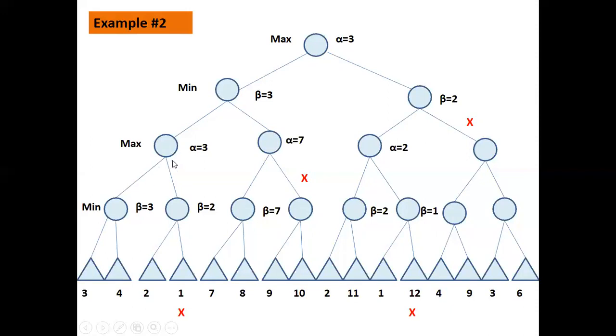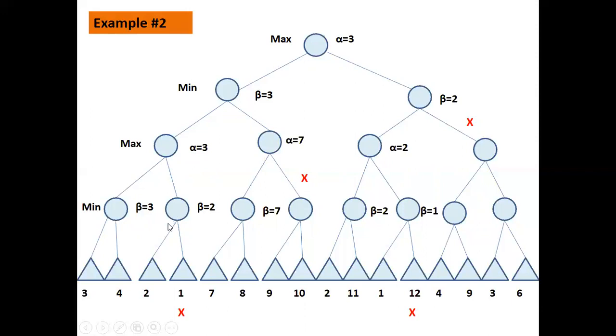Now we copy the beta value as it is to alpha. So at max level, alpha value is 3. Now what we need to do, we need to explore this path if we can get something greater than 3 so that we can change the alpha value. So the maximum value will be more than 3.